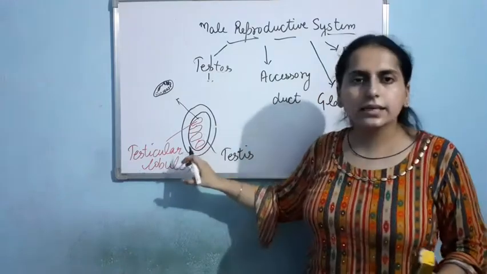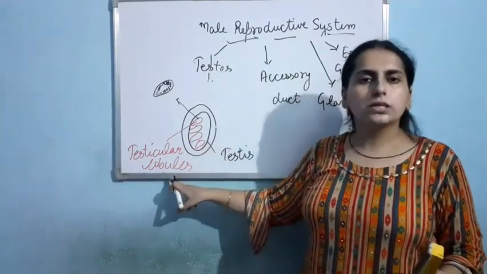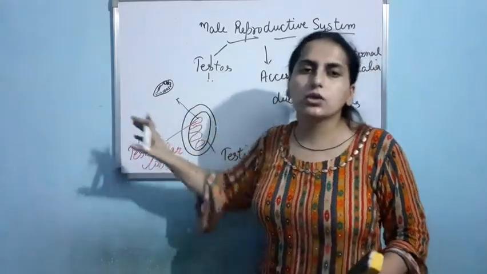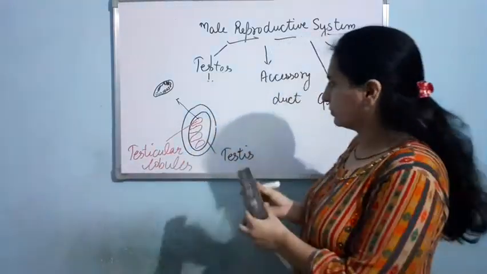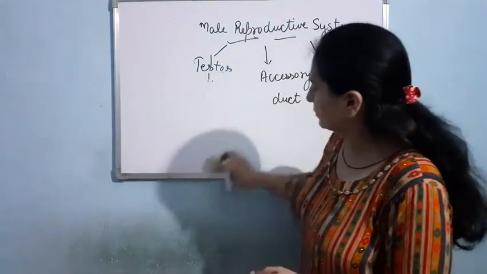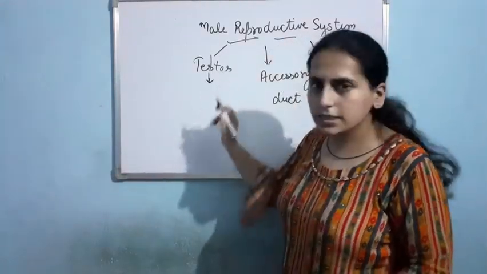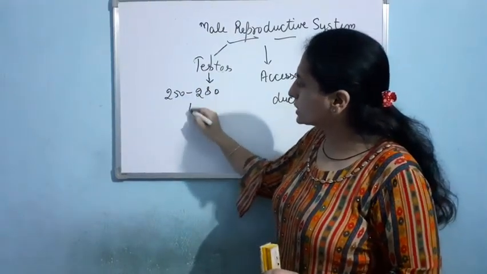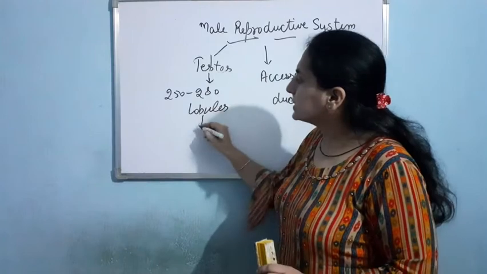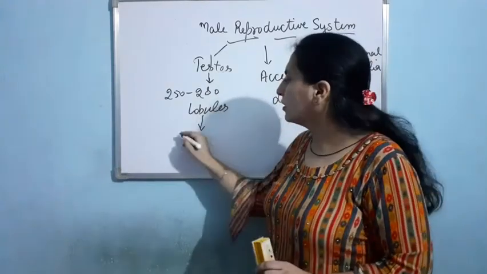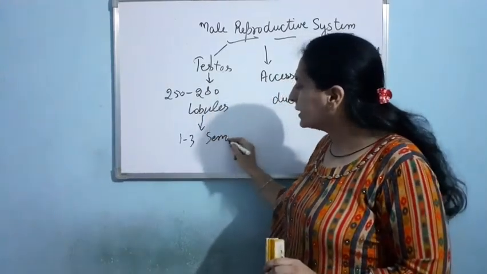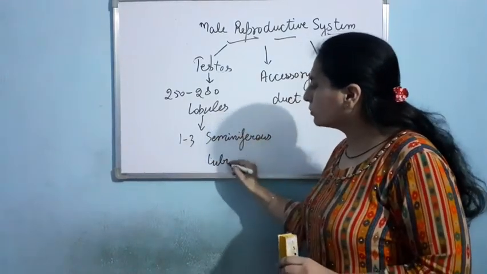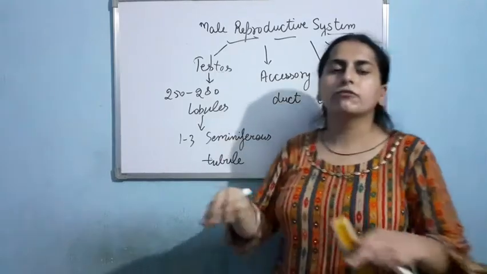So inside the testis, testicular lobules are present, and inside the testicular lobules, seminiferous tubules are present. Inside the testis, we are having 250 to 280 testicular lobules, and inside each lobule, we are having 1 to 3 highly coiled seminiferous tubules. Clear? Now let us talk about the cross section of the seminiferous tubule.